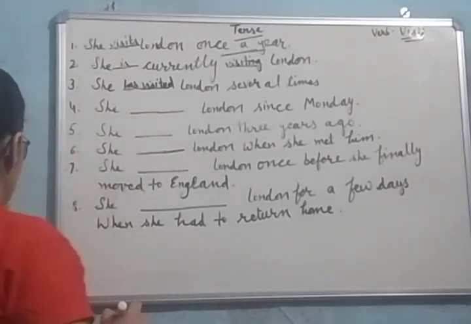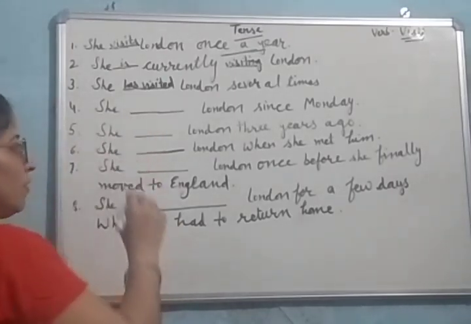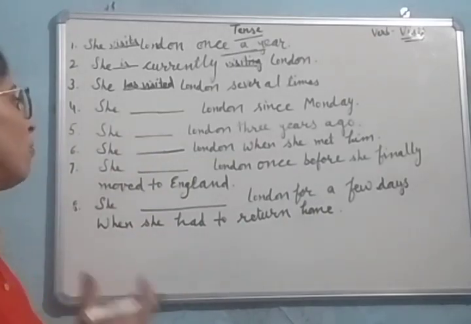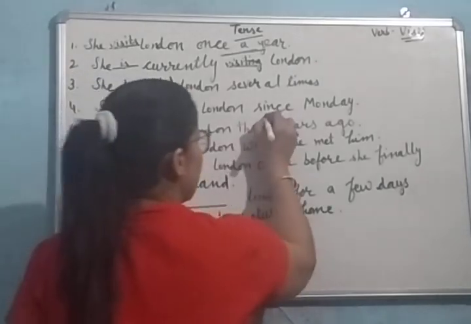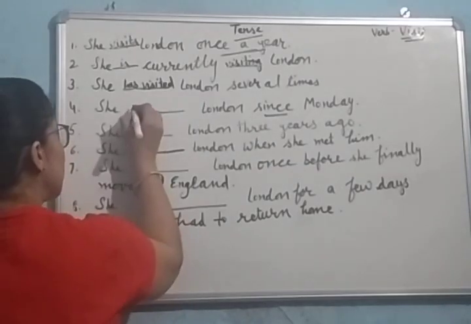Next, she dash London since Monday. Here again, the second form of the verb is not used, and since is showing that it is present perfect continuous tense, so we make use of she has been visiting.